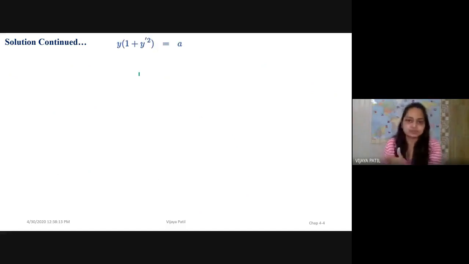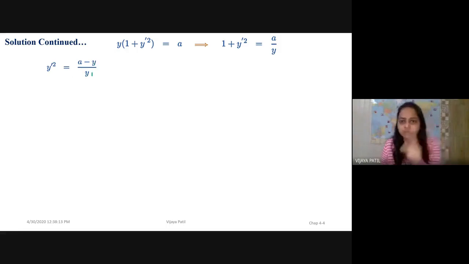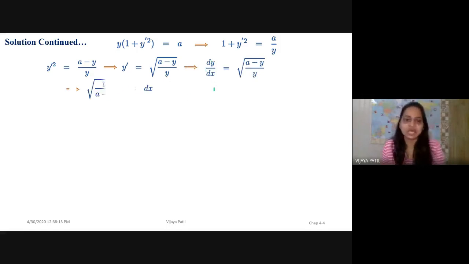Then squaring both sides, y into 1 plus y dash square is equal to a. Taking the y to the other side, we have y dash square is a minus y upon y. So y dash is square root of a minus y upon y. Again, y dash is nothing but dy by dx, and therefore splitting it up, we get square root of y upon a minus y dy equals dx.